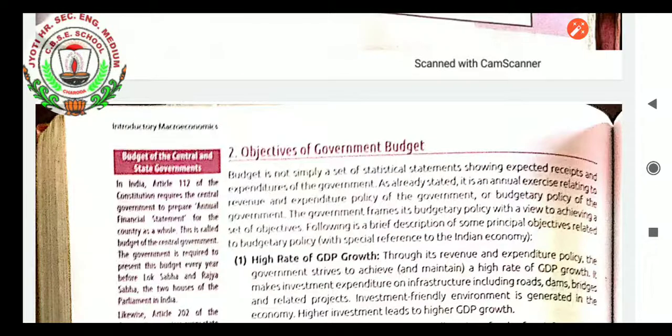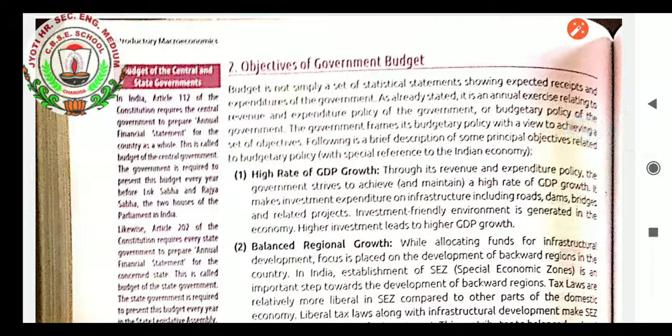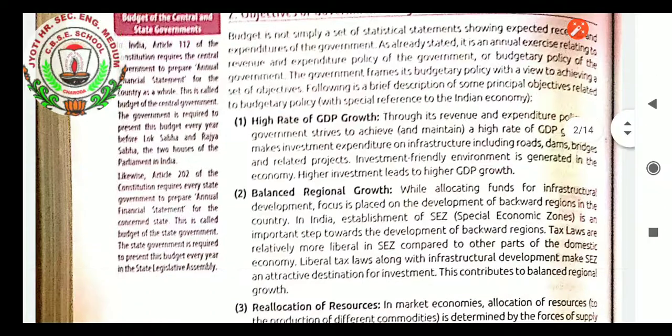The government frames its budgetary policy with a view to achieving a set of objectives. Following is a brief description of some principal objectives related to budgetary policy with special reference to the Indian economy. High rate of GDP growth: through its revenue and expenditure policy, the government strives to achieve and maintain a high rate of GDP growth. It makes investment expenditure on infrastructure including roads, dams, bridges and related projects. An investment-friendly environment is generated in the economy. Higher investment leads to higher GDP growth.